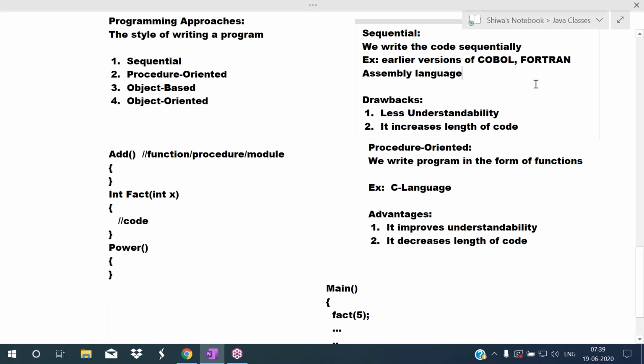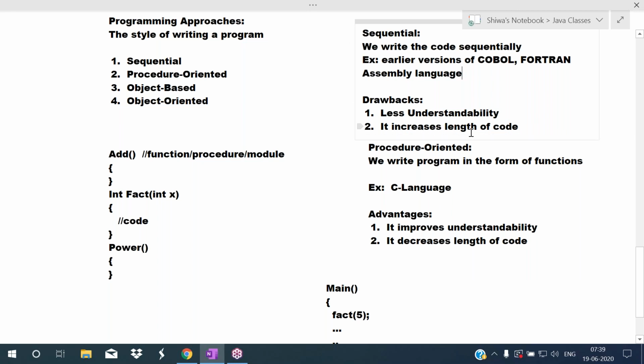If less code is there, no problem with the sequential approach. But if a large amount of code is there sequentially, for example 1 lakh lines of code, it becomes difficult to understand that code. So there is a lack of understandability. That is one drawback: less understandability with sequential approach languages.